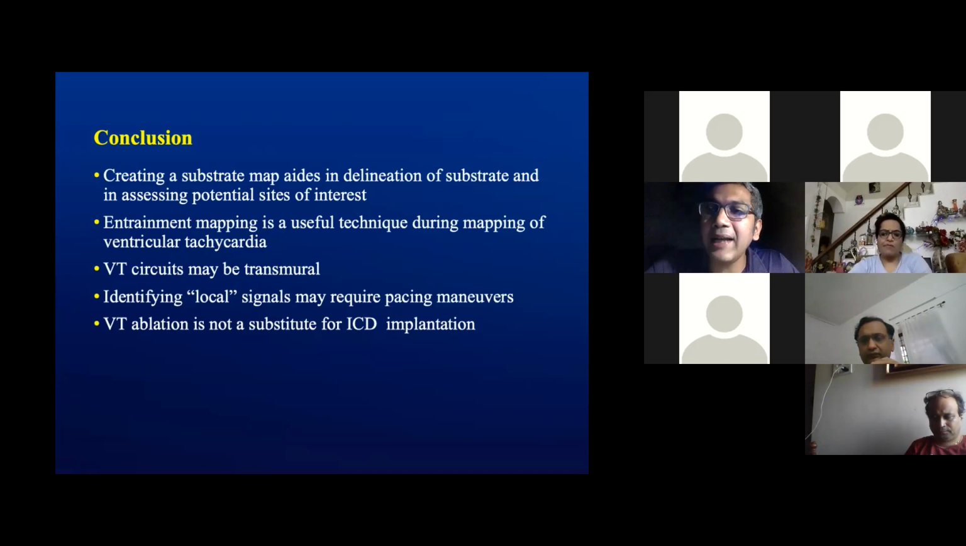And your point that an endocardial ablation itself might have completed or made the patient non-inducible for the VT is very well taken, sir.